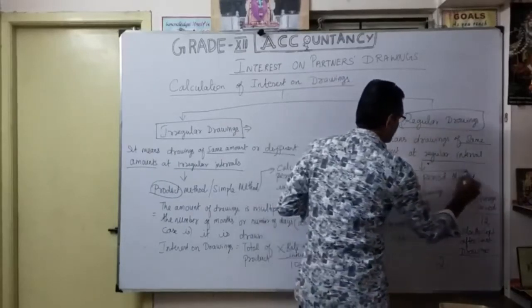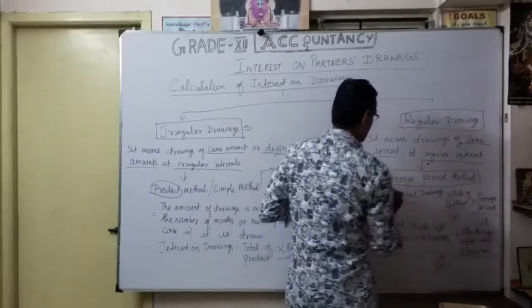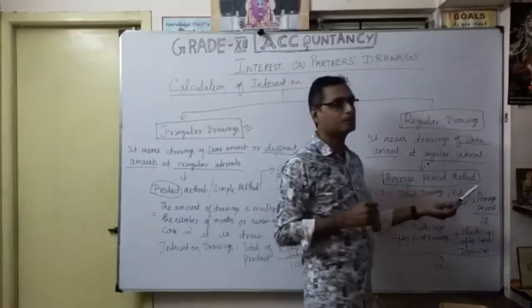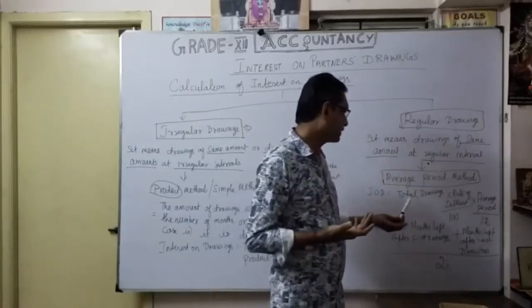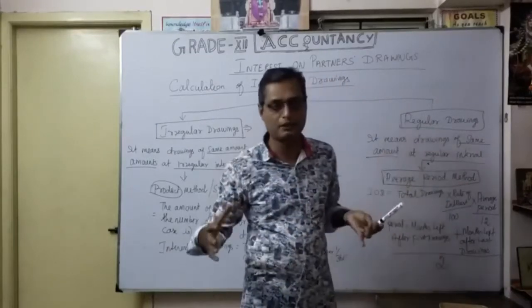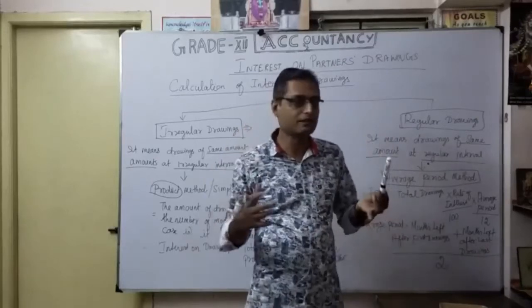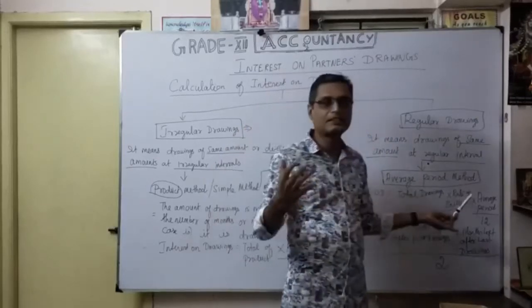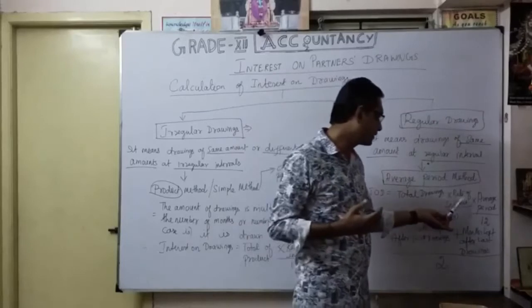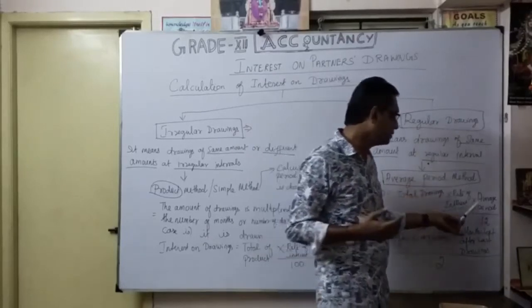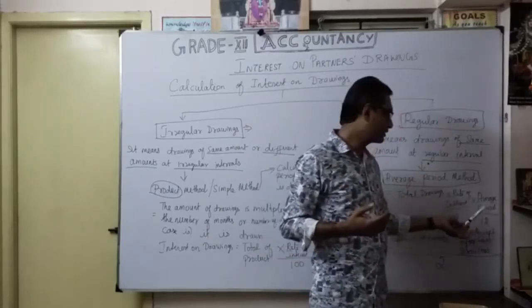Average period method, whenever for regular drawings. So here, what is the meaning of interest on drawings under the average period method? What is the formula? Whatever the total drawings for that particular year, total drawings for the year into the rate given in a partnership deed, rate of interest divided by 100, into average period divided by 12.